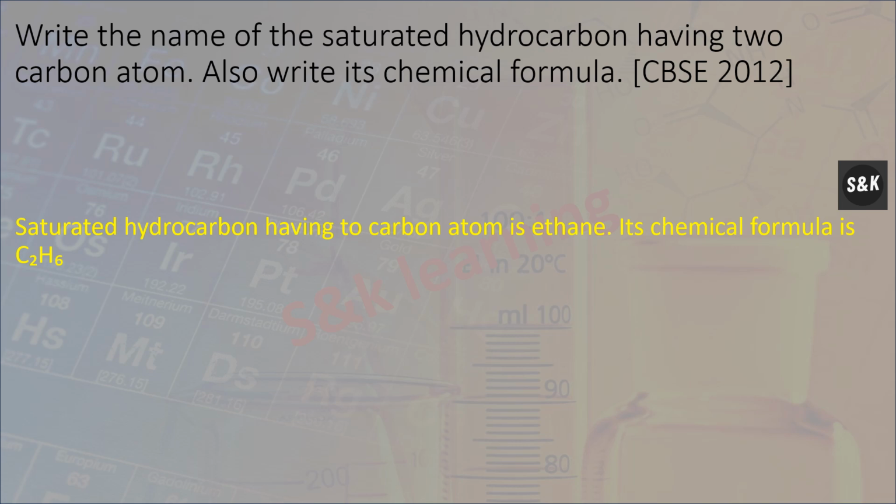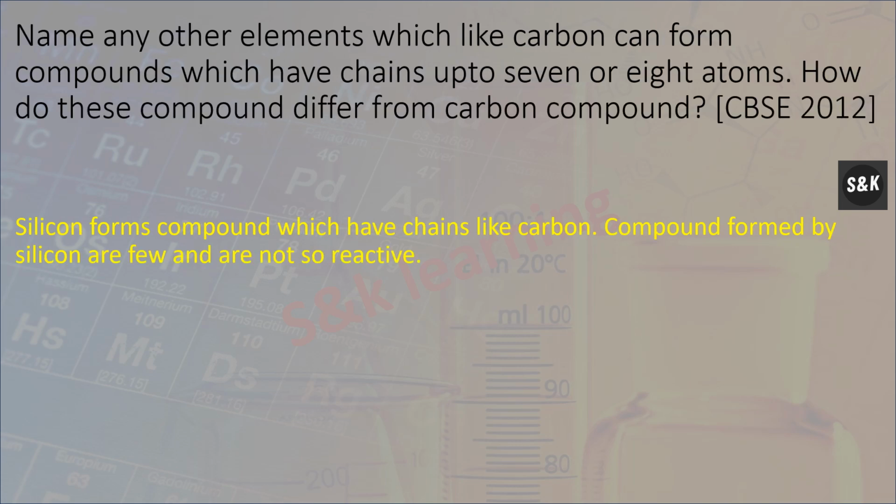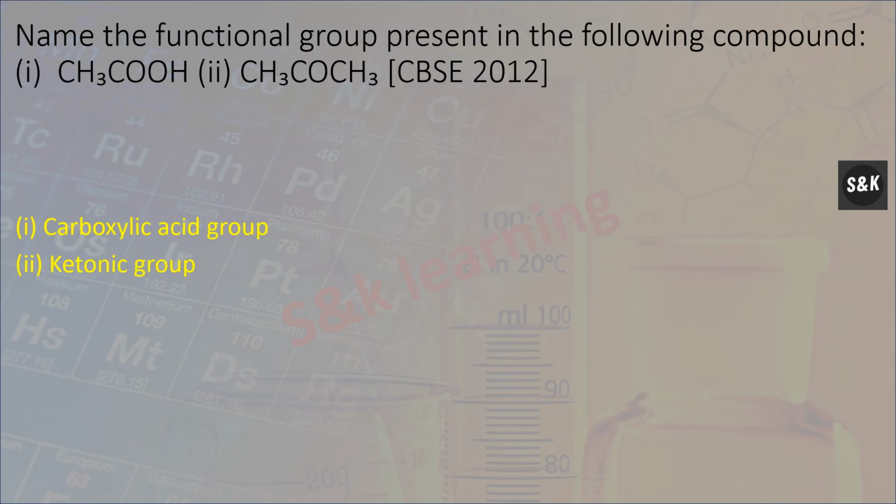Write the name of the saturated hydrocarbon having two carbon atoms. Also write its chemical formula. The saturated hydrocarbon having two carbon atoms is ethane. Its chemical formula is C2H6. Name any other element which, like carbon, can form compounds which have chains up to 7 or 8 atoms. How do these compounds differ from carbon compounds? Silicon forms compounds which have chains like carbon. Compounds formed by silicon are few and not so reactive.